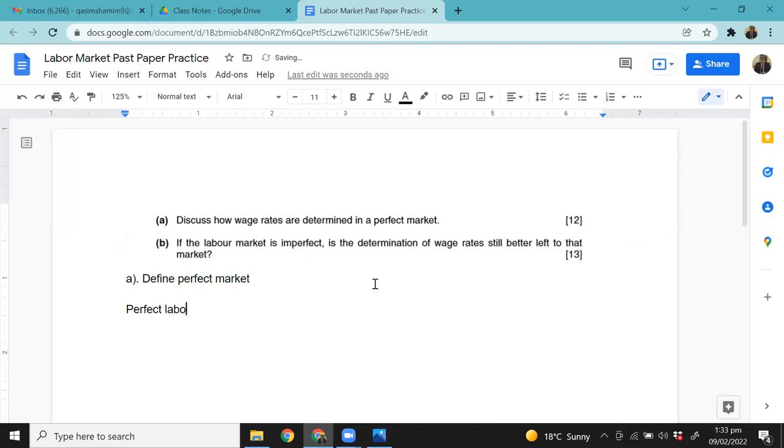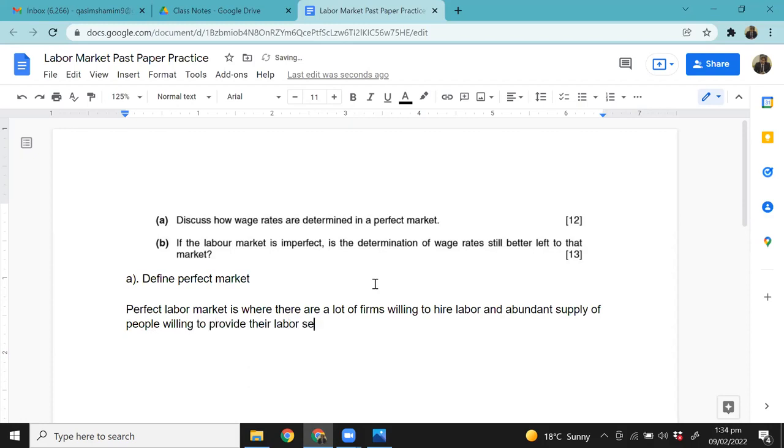A perfect labor market is where there are a lot of firms willing to hire labor and a lot of people willing to provide their labor services.